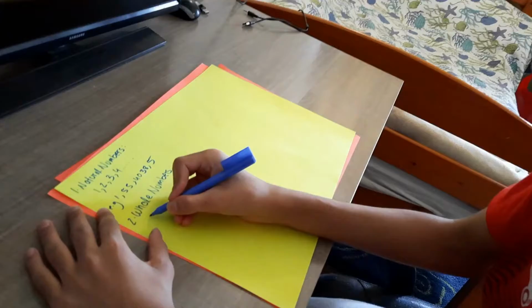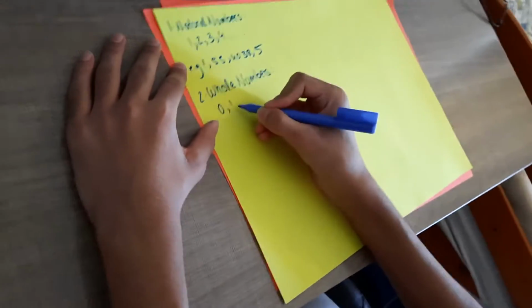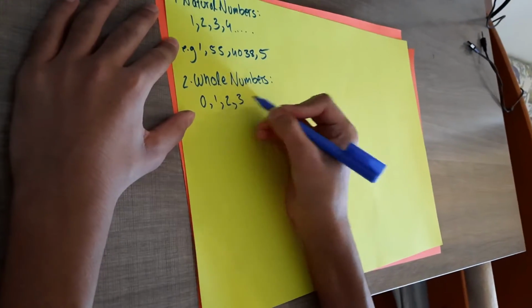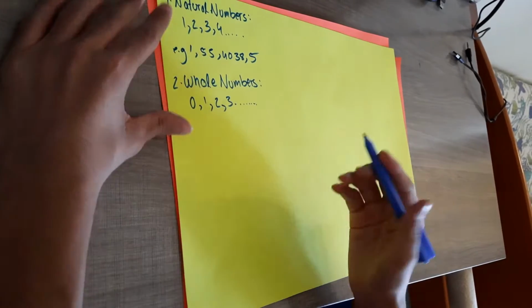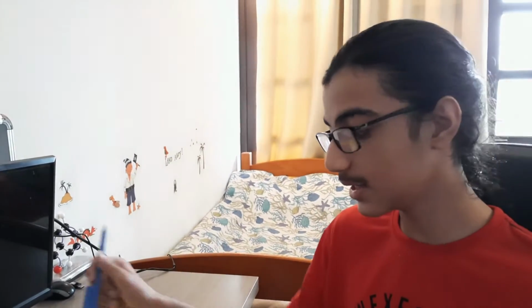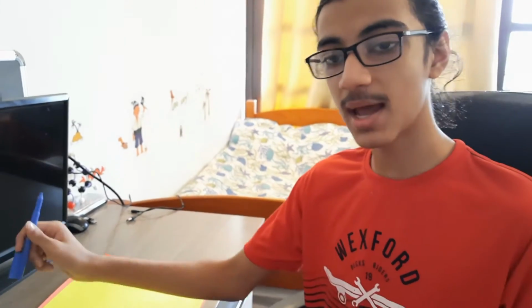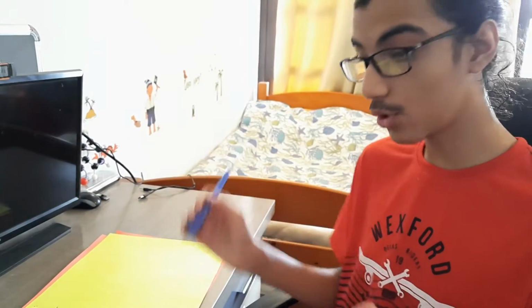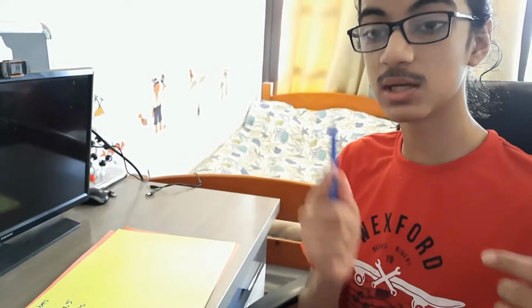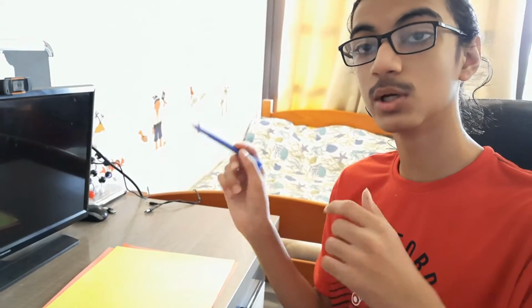So whole numbers go 0, 1, 2, 3 and on till infinity. As you can see, these whole numbers are really quite similar to the natural numbers, right? Only difference being 0 is included in the whole numbers and 0 is not included in the natural numbers, right? So the only difference between whole numbers and natural numbers is whole numbers include 0 and natural numbers don't.